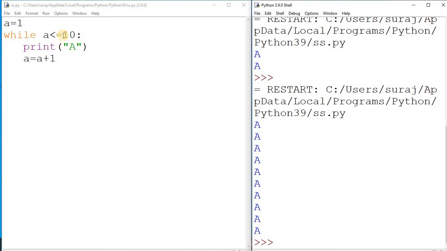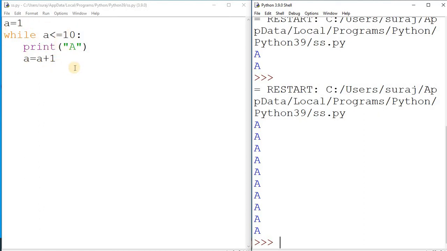It depends on what kind of task you want to do. Here again I repeat, the value of a is 1, so the condition will be true, then it will print a. This value is increased by 1, so it will take the initial value 1, 1 plus 1 is 2, the value of a will change, so here it will be 2. So 2 less than or equal to 10 is true, so it will print a. Then the old value is 2, so 2 plus 1 next time is 3, so it will be 3. Here again it will check the condition.